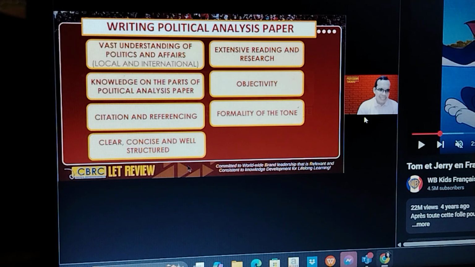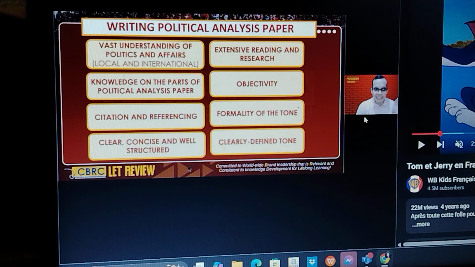Next is clear, concise, and well structured. These characteristics also belong to the 7 C's of effective communication, if you remember. So there is clarity, there is conciseness, and there is structure. Because this is, again, a written form of communication, the 7 C's must also apply in this paper.